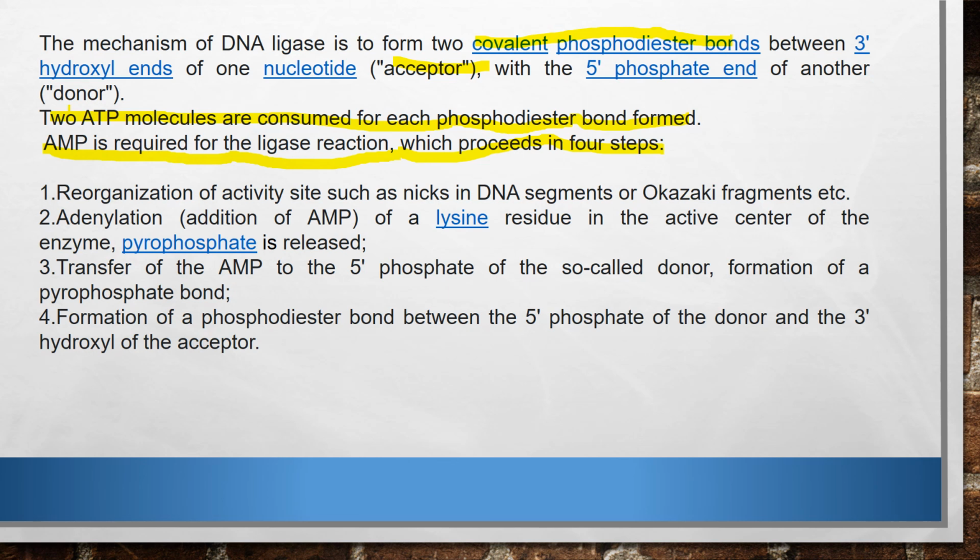After that, addition of AMP to a lysine residue in the active center of the enzyme, which releases pyrophosphate. Then the third step is transfer of AMP to the 5-phosphate end of the so-called donor, with formation of a pyrophosphate bond. And then the fourth step is formation of a phosphodiester bond between the 5-phosphate end of the donor and the 3-hydroxyl end of the acceptor.